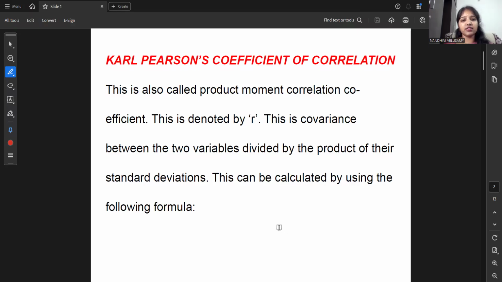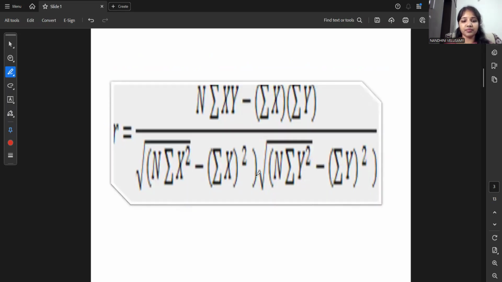Let me start. I'll start with a small introduction. Correlation is nothing but the relationship between two variables, and also the Karl Pearson coefficient of correlation. It is otherwise called the product moment correlation coefficient and it is denoted by r. And this is the formula explanation. This is the covariance between two variables divided by the product of their standard deviations. Yeah, this is the formula.